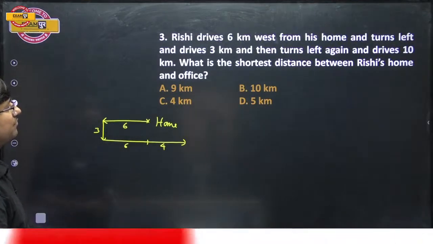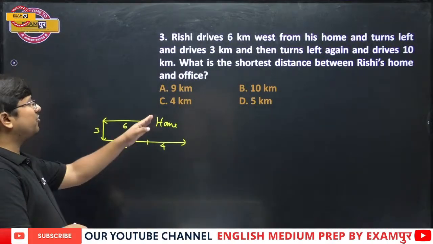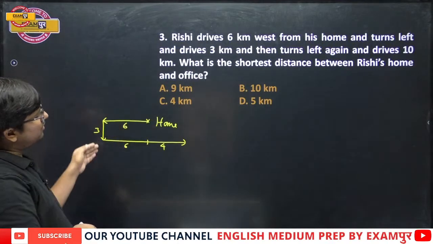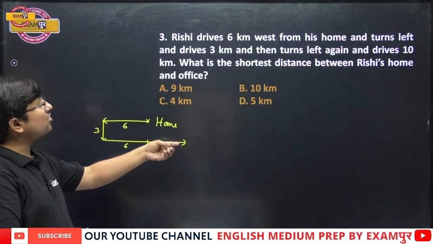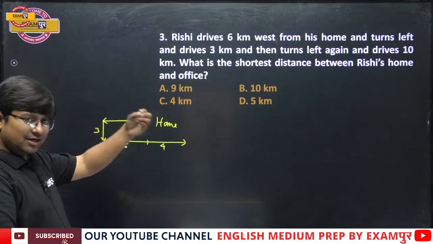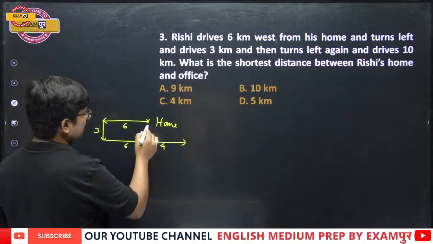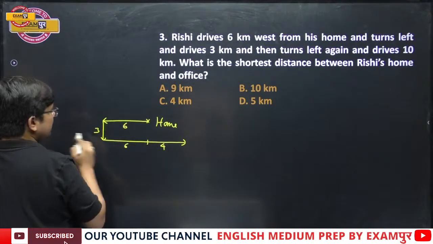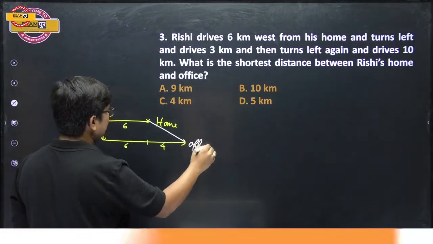Okay, fine. Now see, first of all, please understand. Rishi drives 6 km west from his home, turns left and drives 3, and then turns left and again drives 10 to reach office should have been mentioned. But still it is presumed. The shortest distance between Rishi's home and office. Okay, this is the office. It should have been mentioned explicitly.